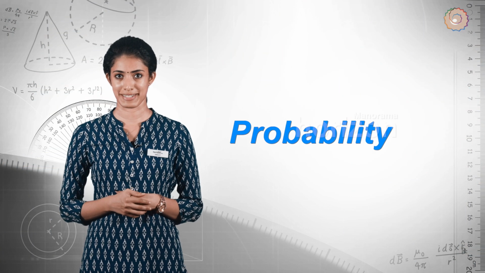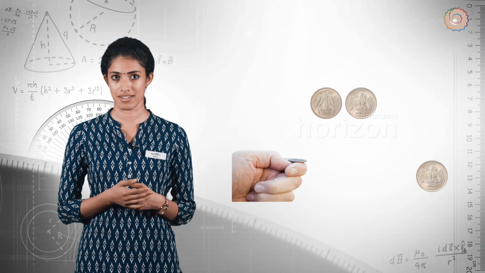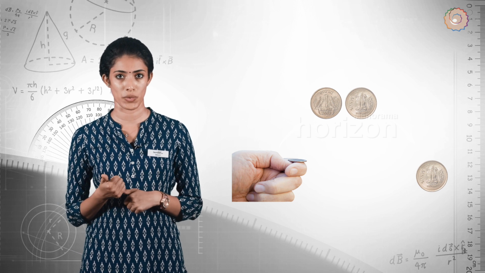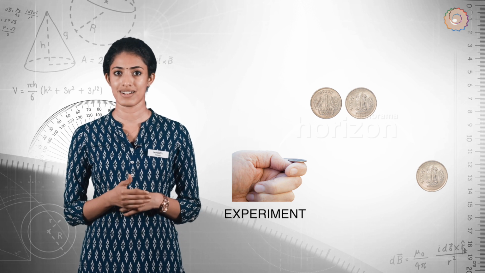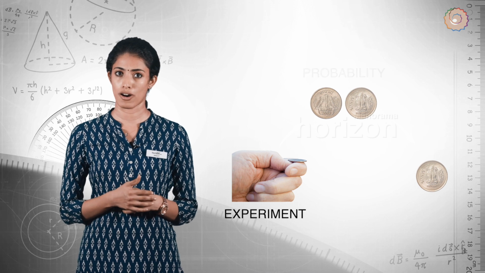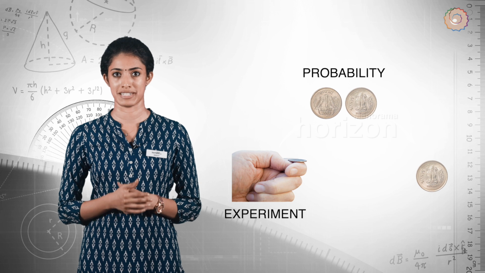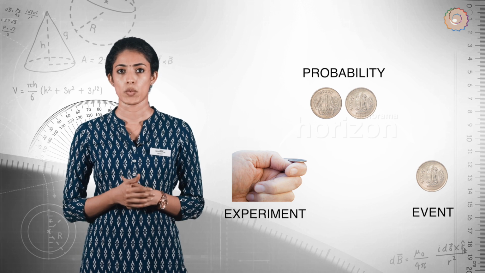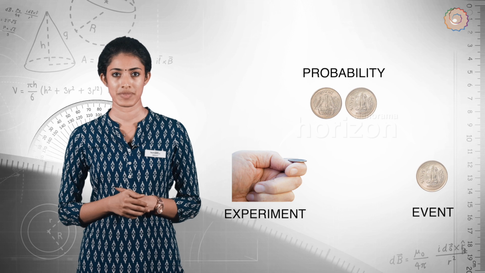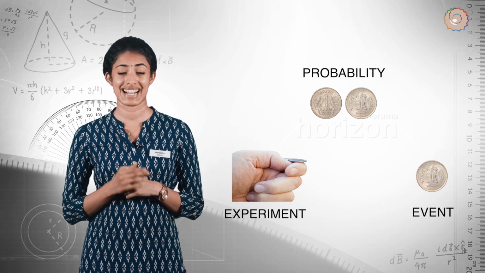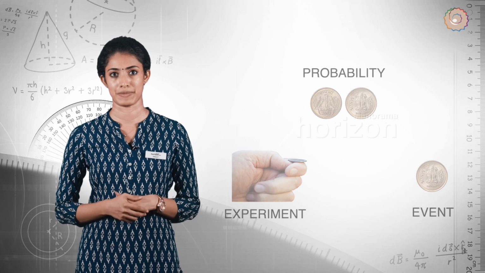What is probability? Let me start off with a question. A fair coin, when tossed, will result in either the head showing up or the tail showing up. The tossing of the coin is called an experiment, and the odds of getting a head or a tail is called its probability. The result, whether it's head or tail, is called an event. A random experiment that has exactly two possible outcomes is known as the trial.